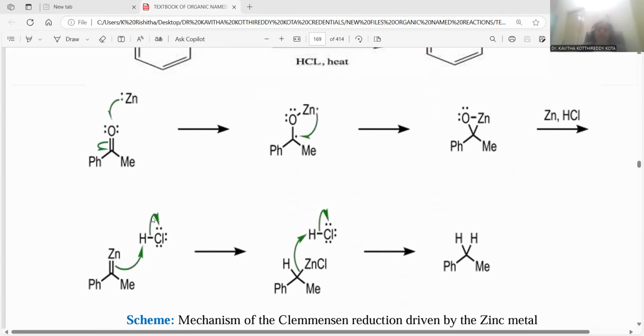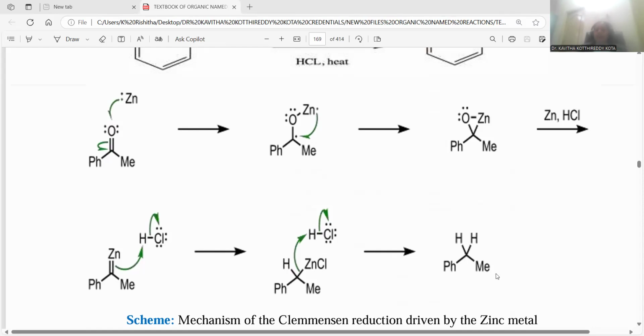Later on, when hydrochloric acid is treated, that proceeds with the addition reaction, so that zinc will accept the chloride and the carbonylic carbon will be accepting hydrogen. So here is the formation of the addition product. One more molecule of hydrochloric acid if added, what will it do? Zinc will depart by taking the chloride from hydrochloric acid as a zinc chloride byproduct, and the ultimate hydrogen will be added at the carbon atom, and you will get this carbon with two hydrogen atoms.